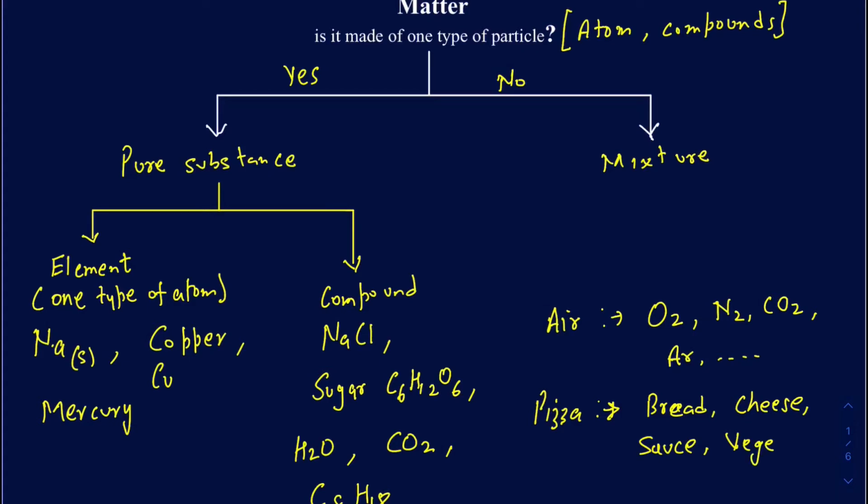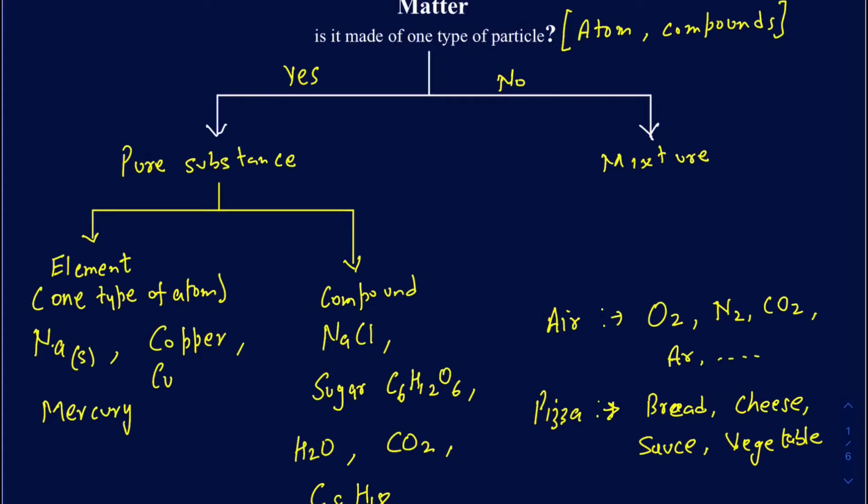So we've got some vegetables on it. So what's the difference between the air and the pizza? They're actually both mixtures, because in pizza as well you have different types of materials. Bread is obviously made of different types of chemicals, cheese is made of different types of chemicals, and bread and cheese are not necessarily chemically bonded with one another, so it's a mixture.